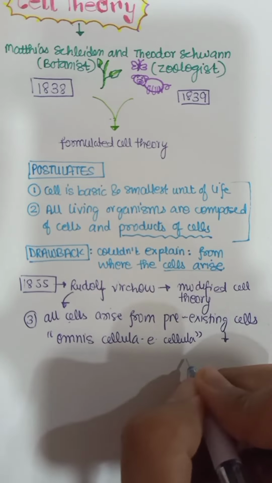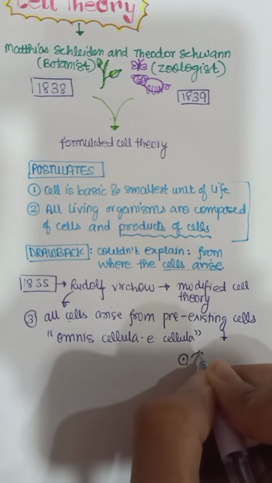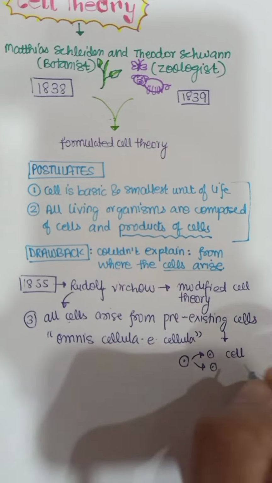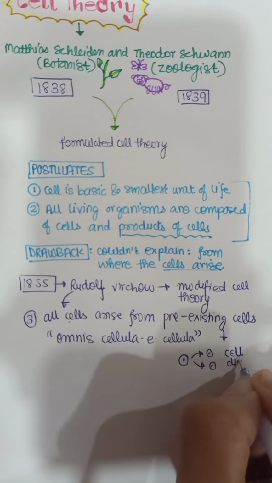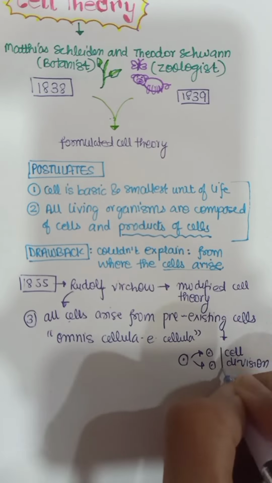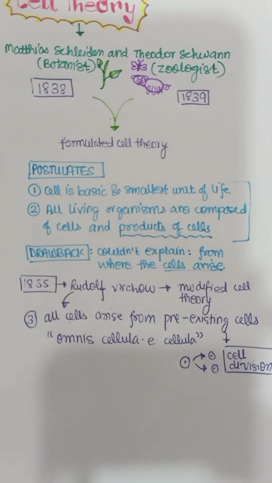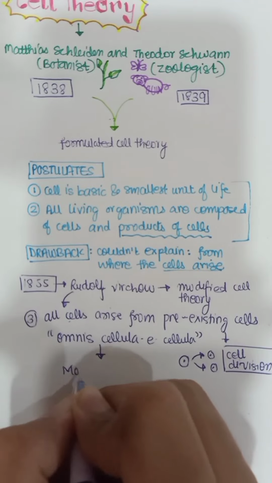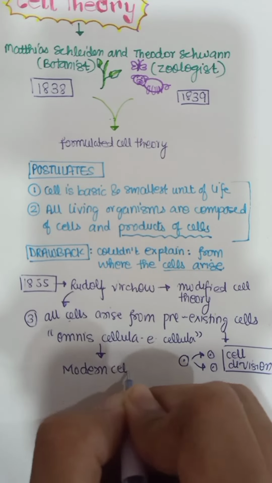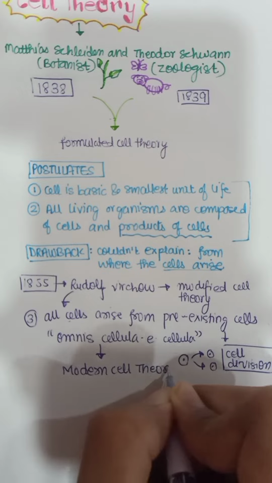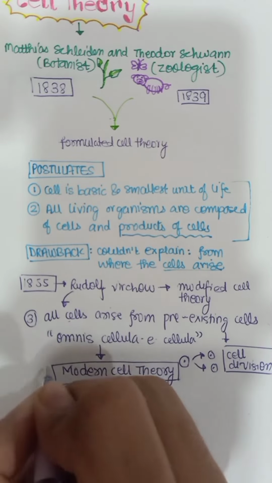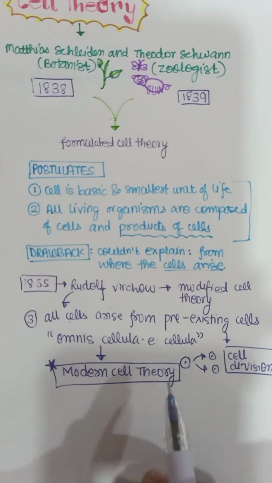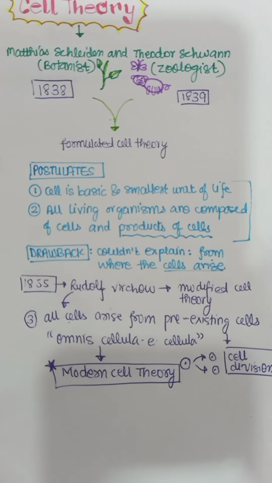How? Let's see. What happens? There's a cell, it divides and forms new cell. So how do they arise? By cell division. These all three postulates together are known as modern cell theory. This is what is usually asked. So you have to write all these 3 points in modern cell theory.